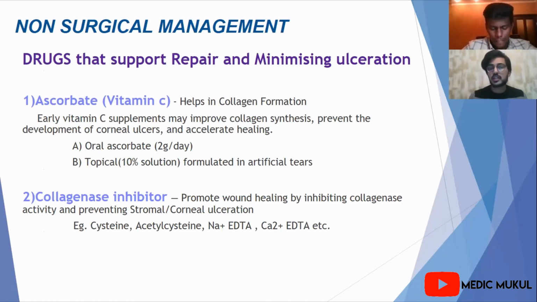So these are the drugs that help and support the repair and minimize ulcerations like stromal or corneal ulceration. We have ascorbate, vitamin C, and we have collagenase inhibitors. Ascorbate, as you all know, helps in collagen formation. It increases collagen synthesis, prevents the development of corneal ulcerations, and accelerates healing. We can use oral ascorbate, and we can also use topical ascorbate.